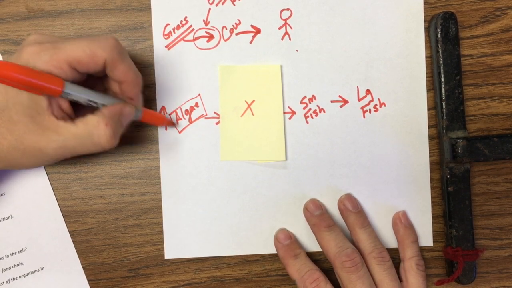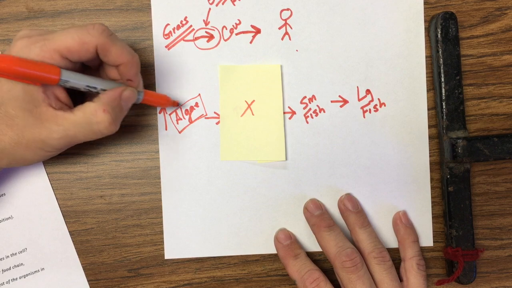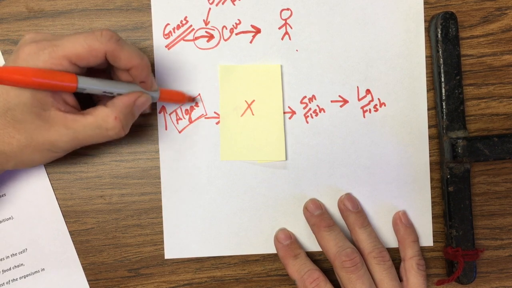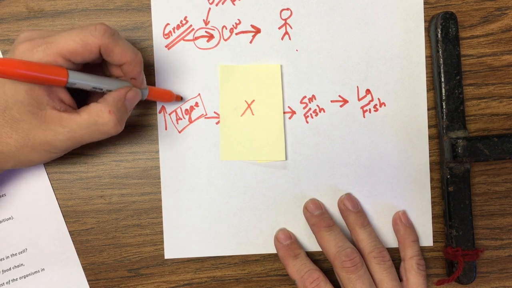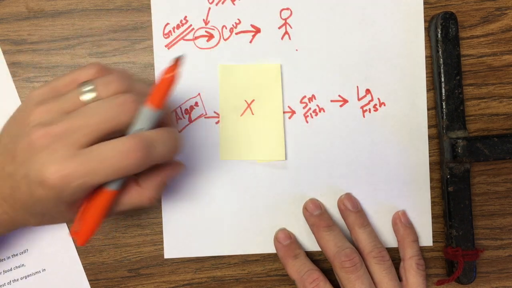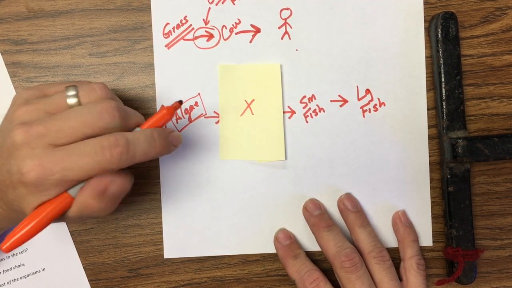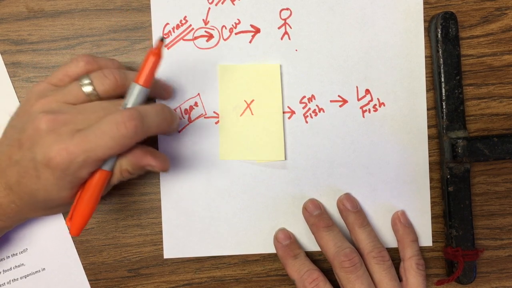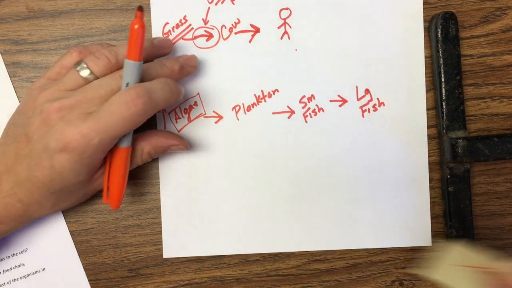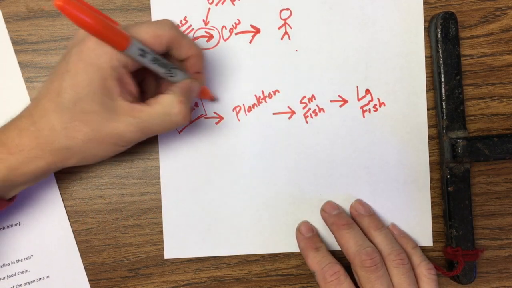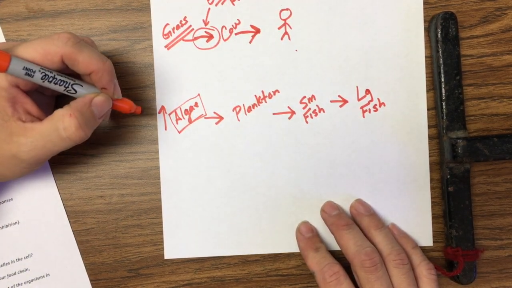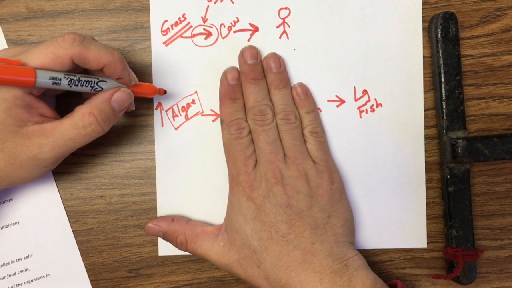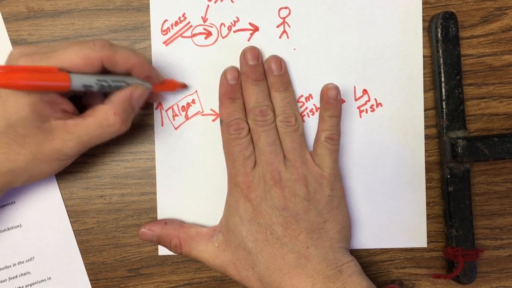And sometimes algae, as you read in the book, produces a chemical, and that chemical can affect the water that it's in, and so that's also bad. So sometimes you need to understand that everything in the chain kind of keeps every population in check. So if you eliminate the plankton, then algae grow out of control.